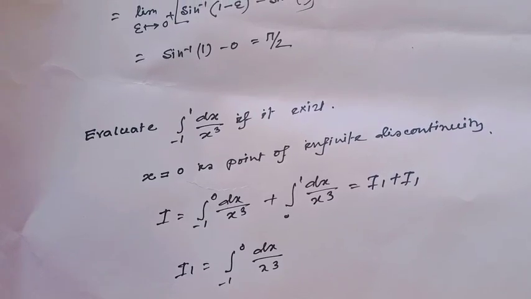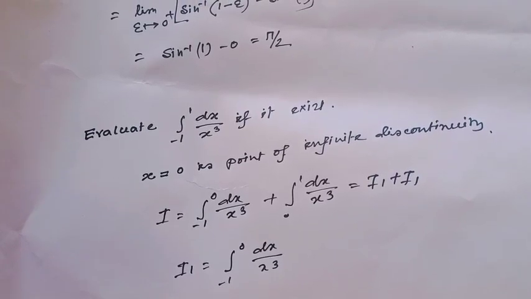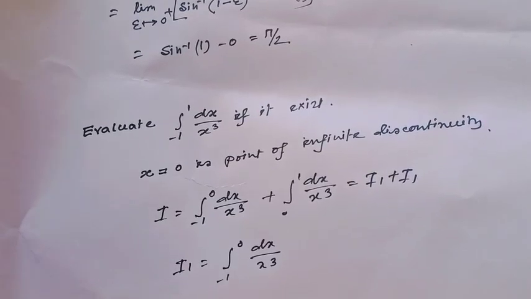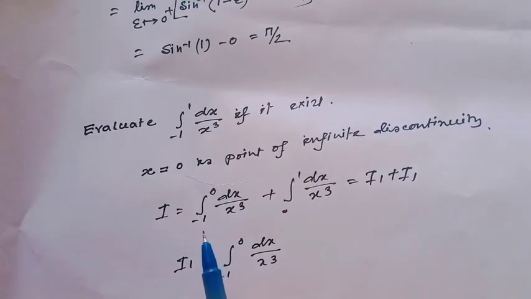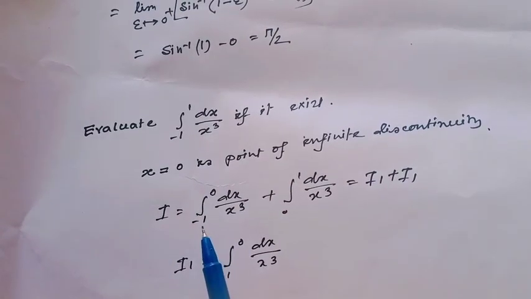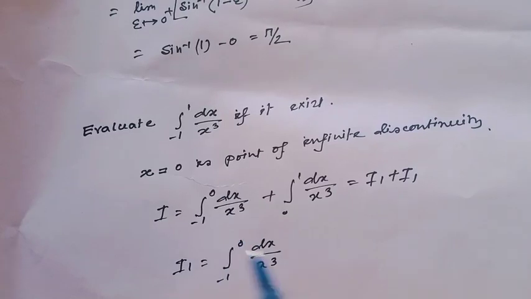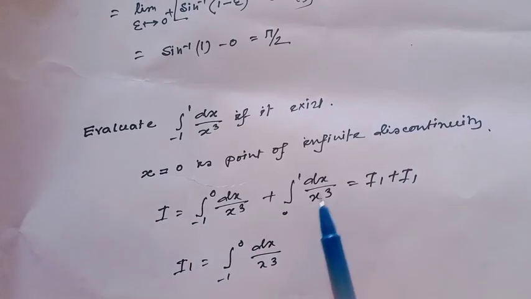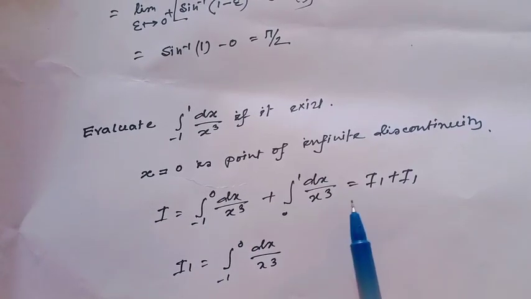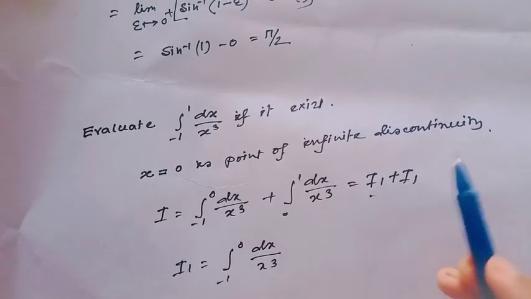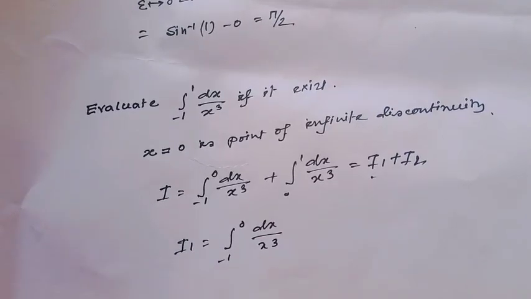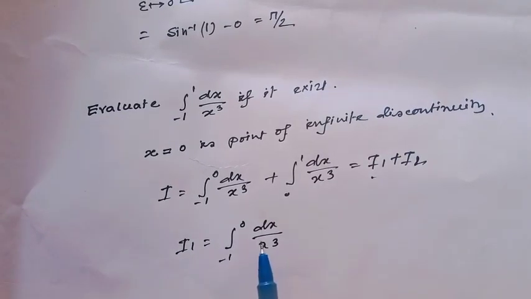That means at the point 0 there is an infinite discontinuity. So break this integral as follows: minus 1 to 0 dx over x cube plus 0 to 1 dx over x cube, and consider this I1 and this I2, where I1 equals the integration minus 1 to 0 dx over x cube.